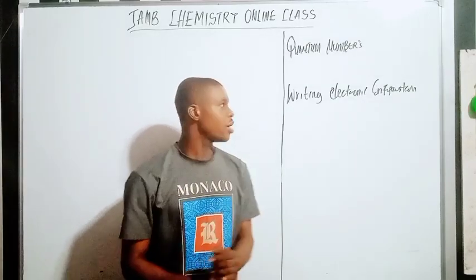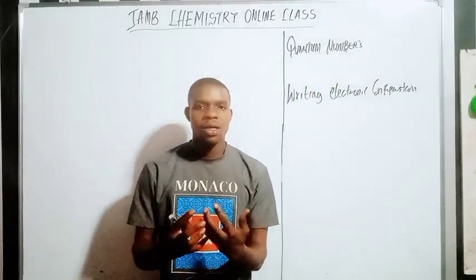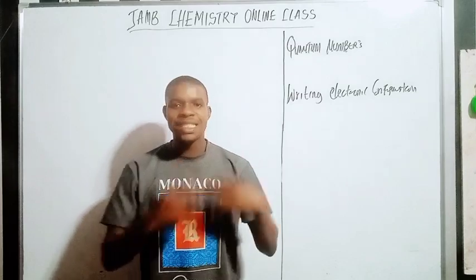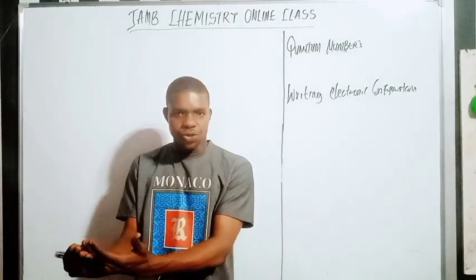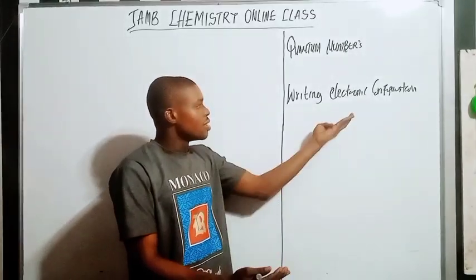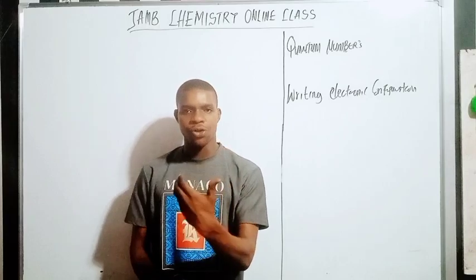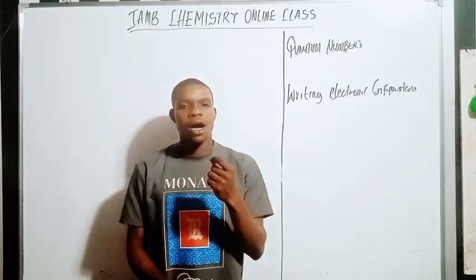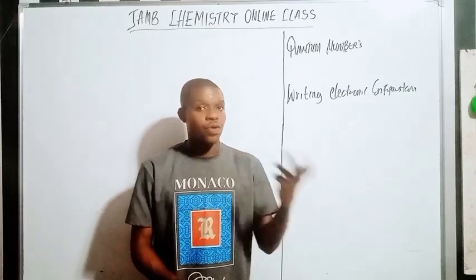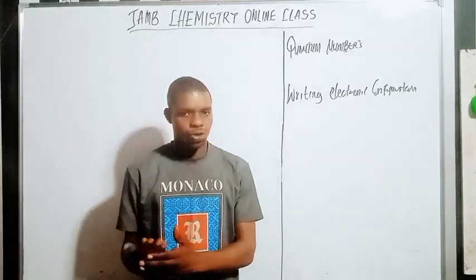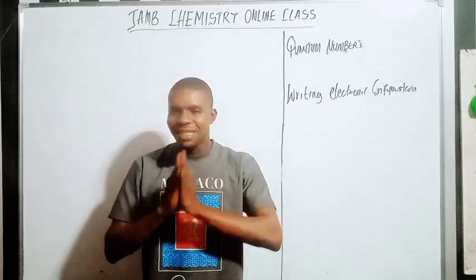So in today's video, we are going to look at quantum numbers. What are quantum numbers, the different types of quantum numbers, and how do they ask questions? Do you get that? We also want to look at writing electron configuration. How do you write electron configuration? If, for example, they give you an electron number of 28 and you want to write the electron configuration, how do you do that? Do you understand? So we have to break down every single thing in this video.